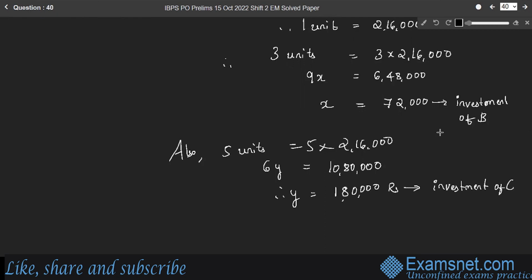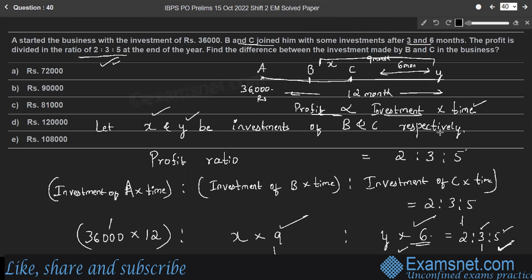So here the question is, what is the difference between the investment made by B and C?